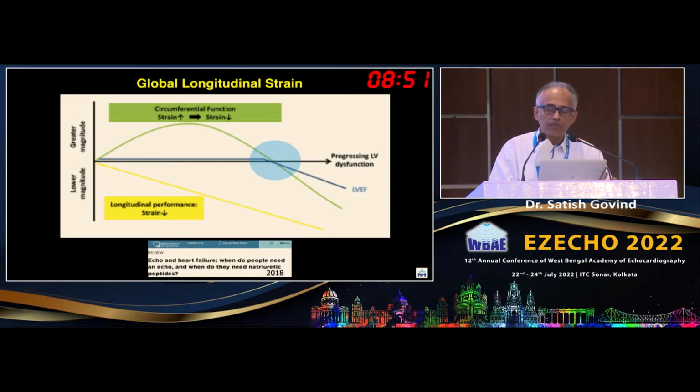That means the circumferential strain starts to decline and it crosses this line, and that's when the ejection fraction comes down. So at this point of time, ejection fraction can be very deceptive. All this time it will be in the normal range, but it is strain which has provided insight, and that is where the importance is.